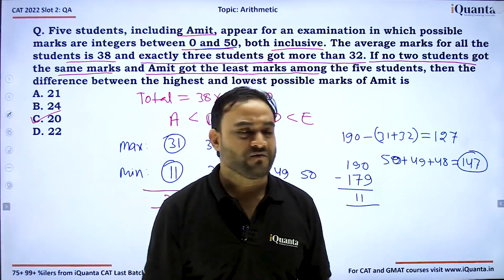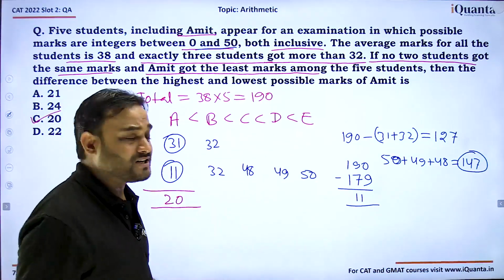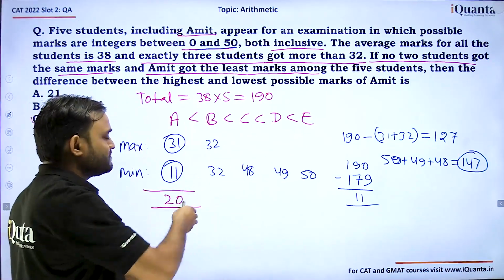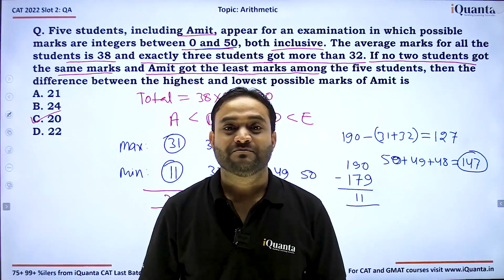A little tricky question. We need to keep in mind that these 3 marks are greater than 32, and in that case, the marks of B could be a maximum of only 32. Otherwise... It's a moderate level question.